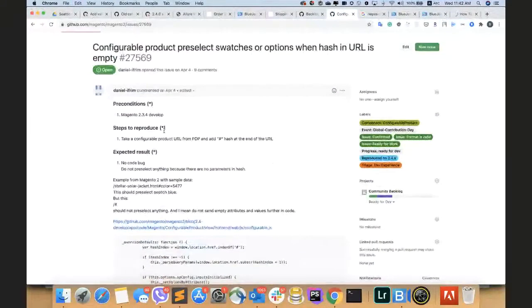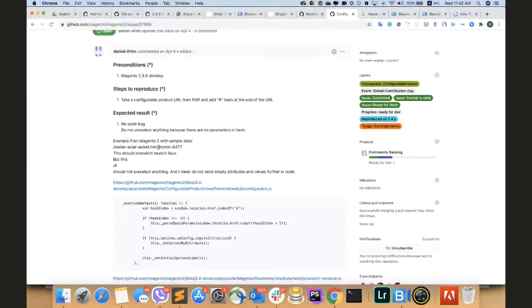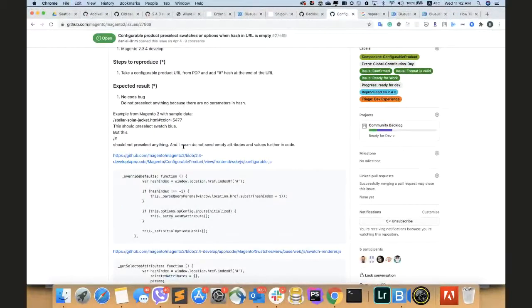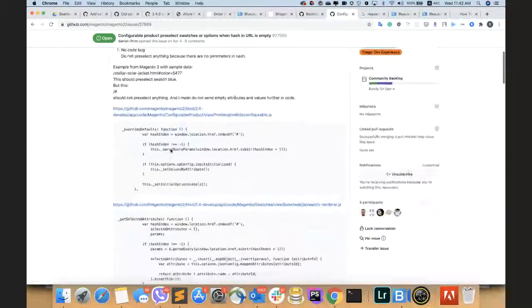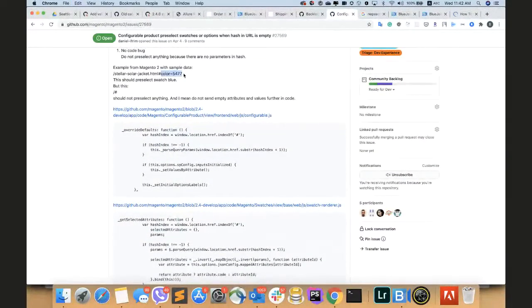First issue is related to configurable products. As you know, we use a hash and some query parameters when we open some configurable products to predefine color and other options. But if we go to the URL with just the hash, without additional query parameters like this, we should get the base page without any selected options.